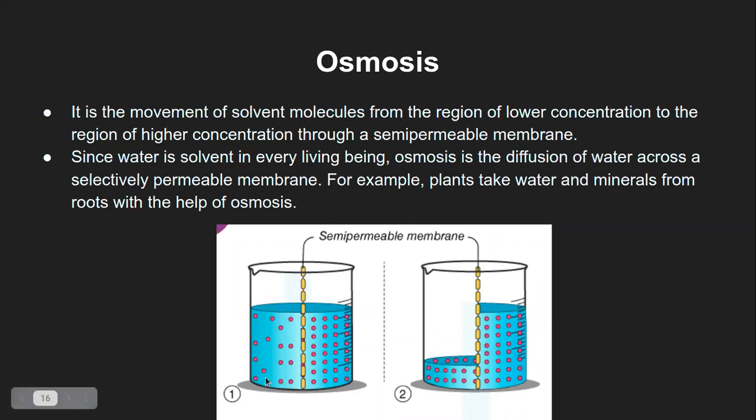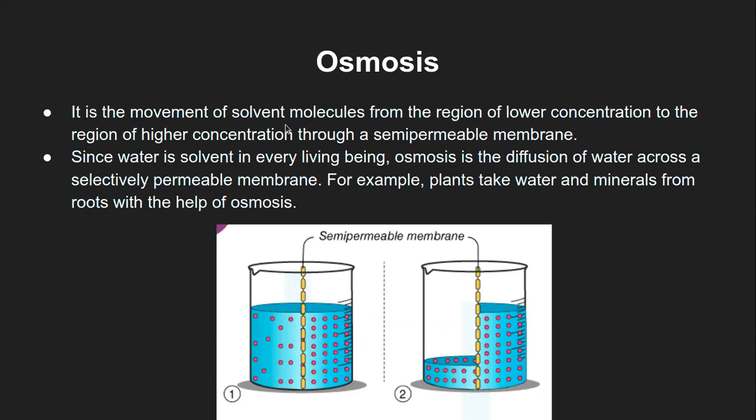This side is a dilute solution, separated by the semi-permeable membrane from the concentrated side. Let's say this side has 10 ml of water, and the other side also has 10 ml of water, but the solute here would be, let's say, 1 gram, and there it will be 10 gram. The values are hypothetical, but the logic remains the same.